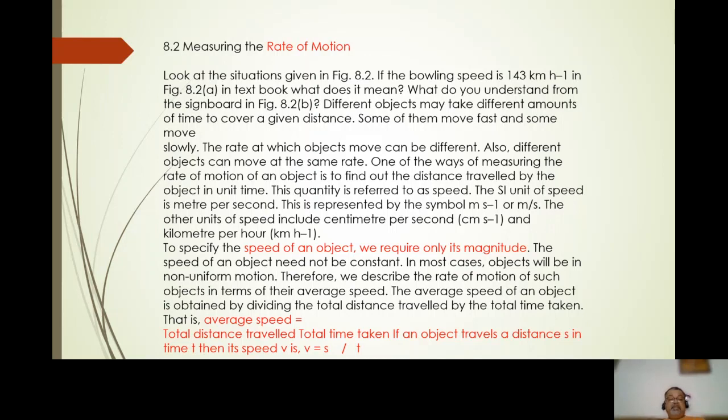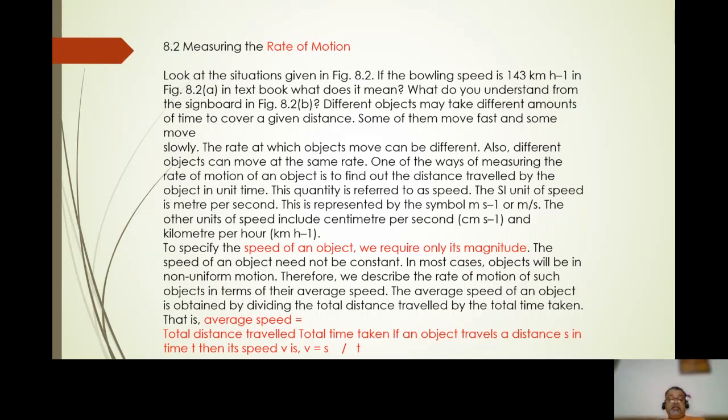One of the ways of measuring the rate of motion of an object is to find out the distance traveled by the object in a unit time. This quantity is referred to as speed, and the SI unit of speed is meter per second. Other units are kilometer per hour, etc. It is represented by the symbol m s^-1 or m/s. The other units of speed include centimeter per second and kilometer per hour.